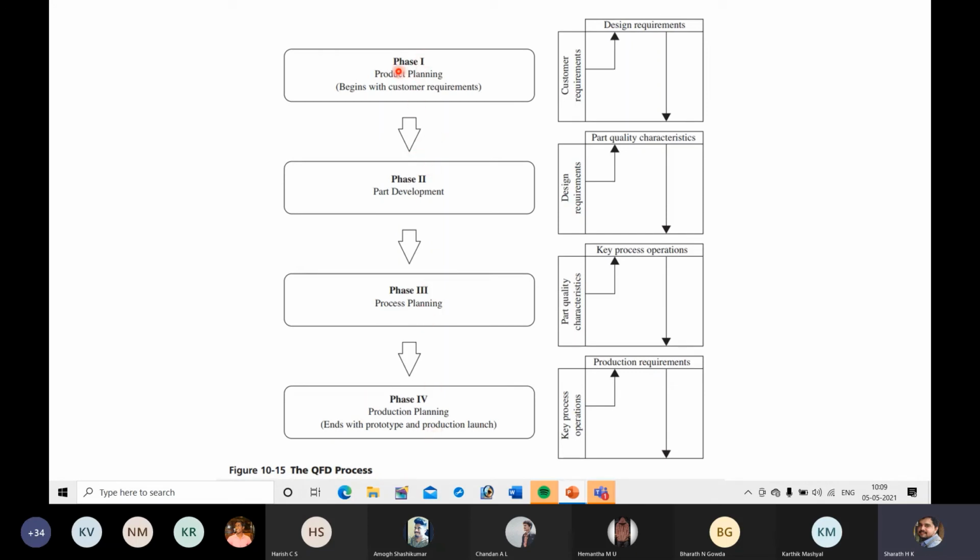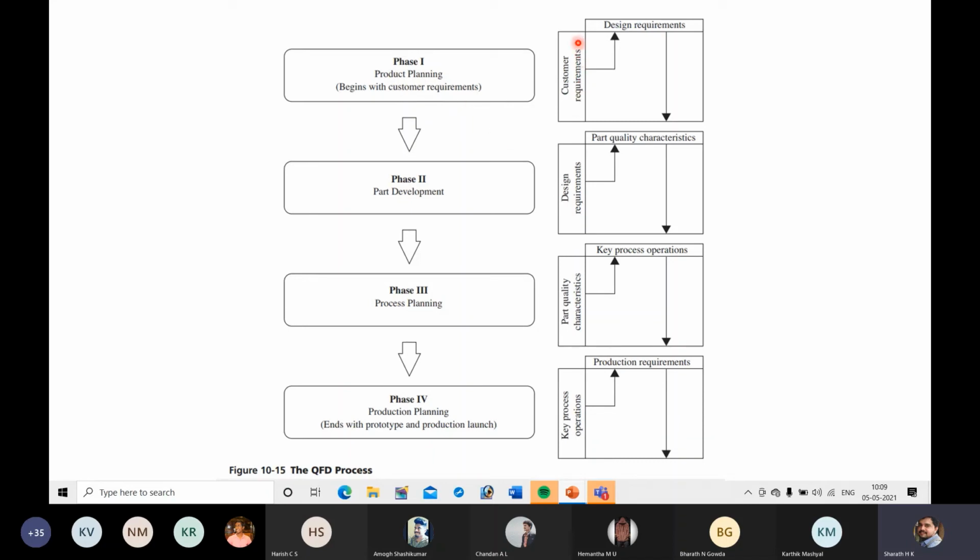Phase 1, product planning. You will plan which type of product you are going to come up with, based on the needs of the customer. It will start with customer requirements. You will do a market survey and collect feedback of the customers, and you will understand the needs or requirements of the customer. Based on that, you will plan a product. You will plan to bring a new product to market. That is phase 1, based on customer requirements.